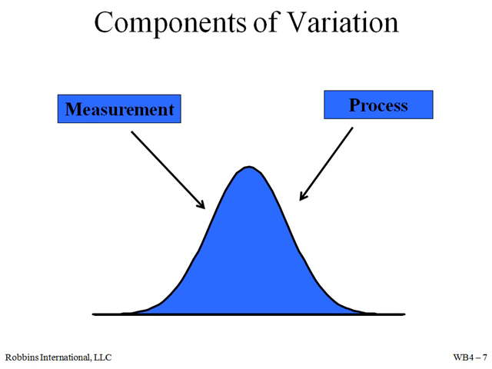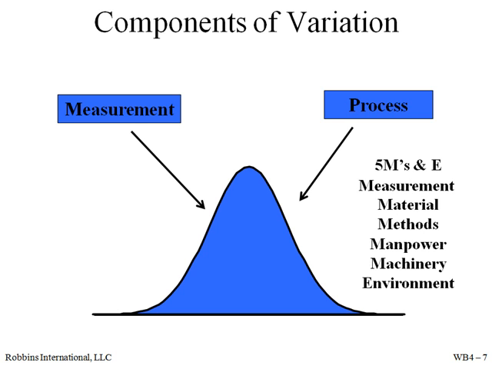There are 2 basic components of variation, the measurement and the process. The 5 M's and 1 E help us identify different process inputs that each cause variation. We break away the measurement system and leave the others under process to better understand our systems. The most important takeaway from this module will be to understand that how we measure our process is critical. The data that we interpret has variation from the process and also by the method we collect it.